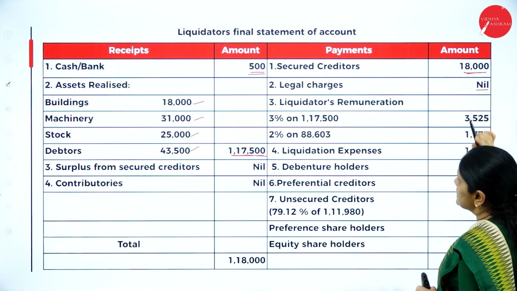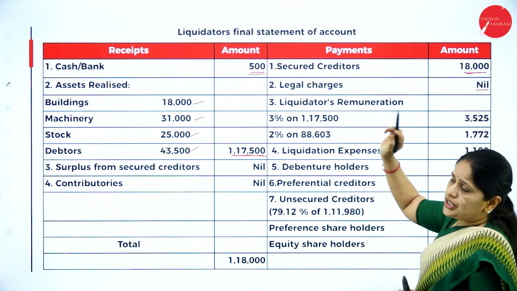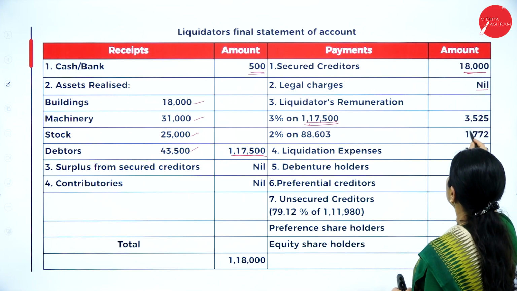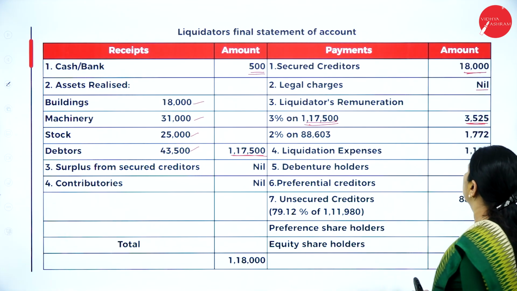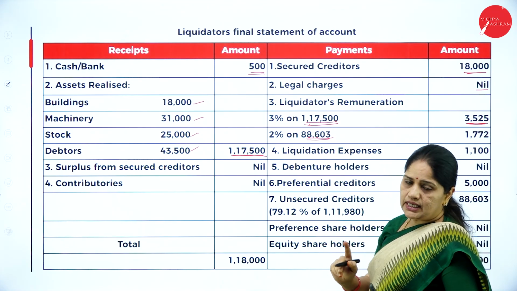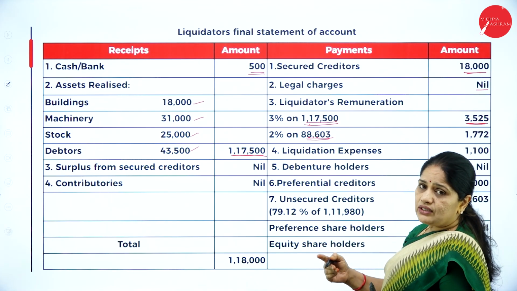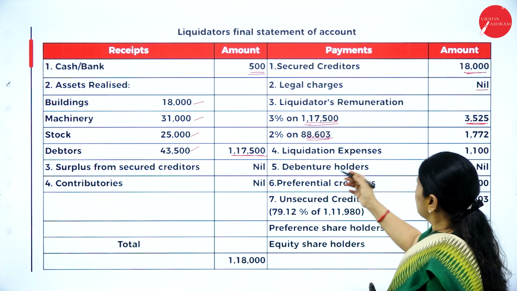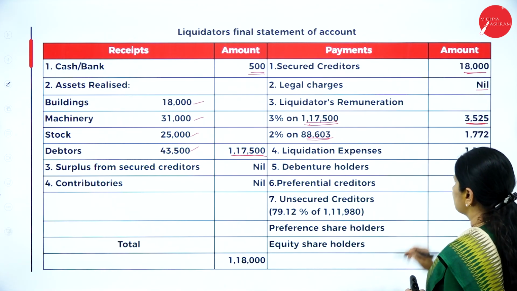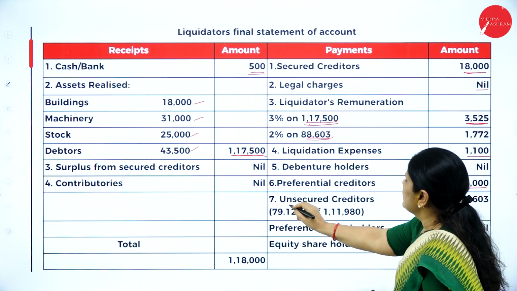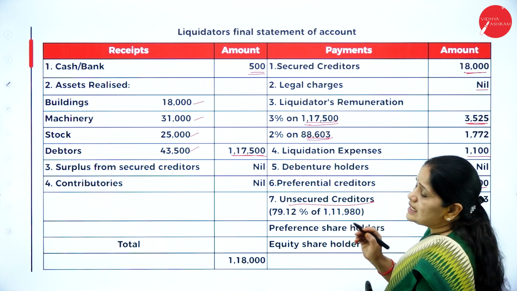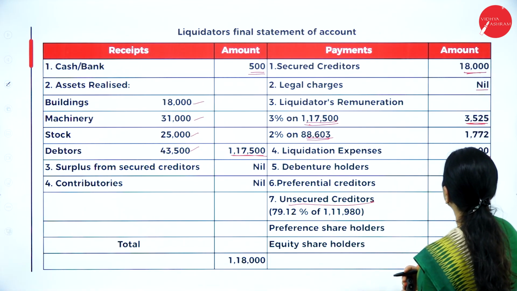Then legal charges is nil. Liquidator's remuneration, that is 3% on 1,17,500. So that comes up to 3,525. So this is the amount paid to unsecured creditors. First thing is we have to calculate what is the amount paid here. So liquidation expenses is 1,100, preferential creditors 5,000 and unsecured creditors. On unsecured creditors, what is the amount available that we have to think of?